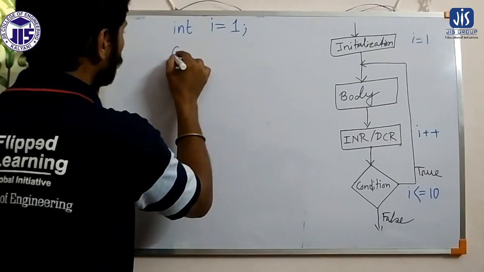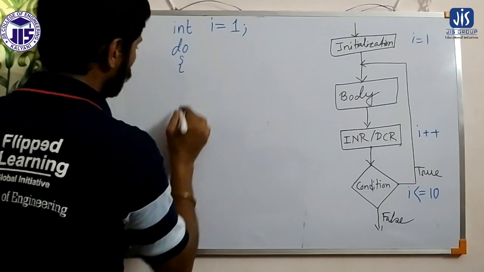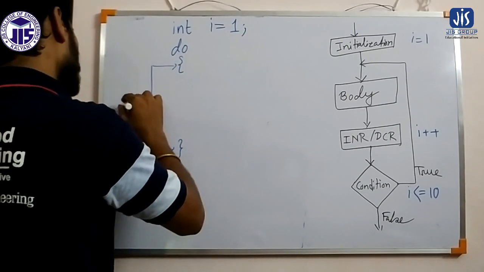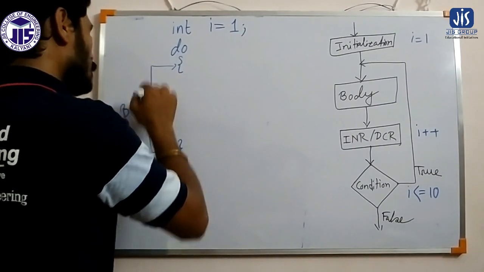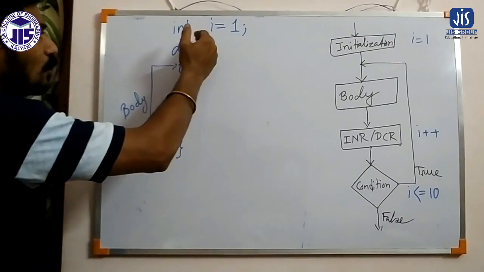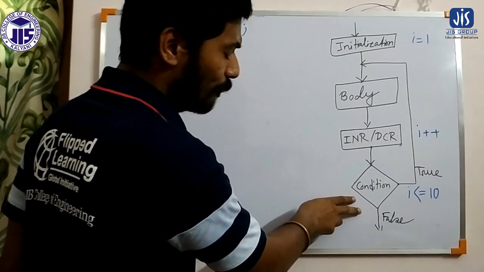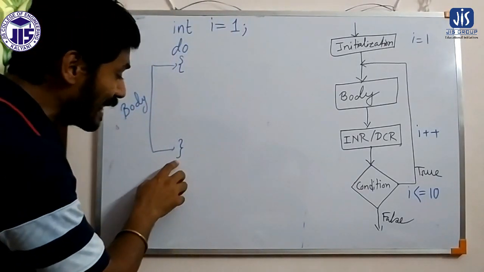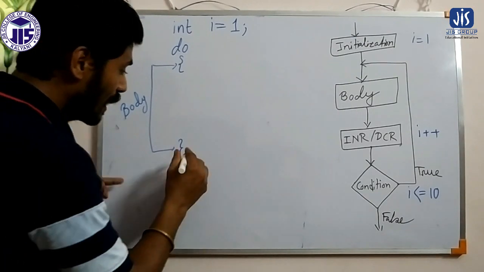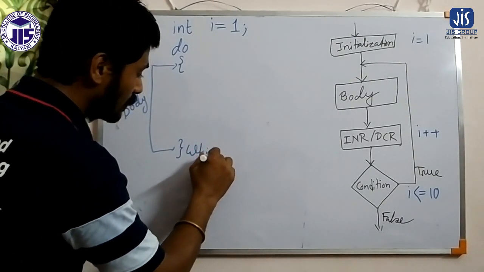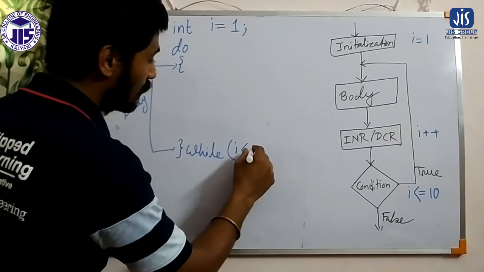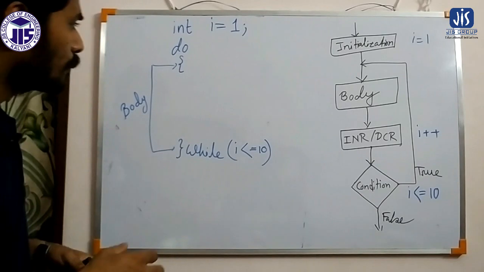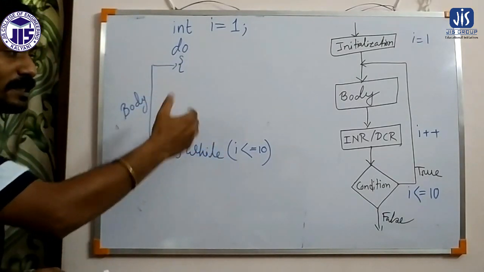Then we write do. The braces represent the body, and within the braces we write the body. Here we are not applying any condition, because as per the flowchart we are going to apply the condition at the end. So this is the end of the body. Here we apply the condition while I less than equals 10. That's why it is an exit control loop, where we apply the condition at the end of the body of the loop.